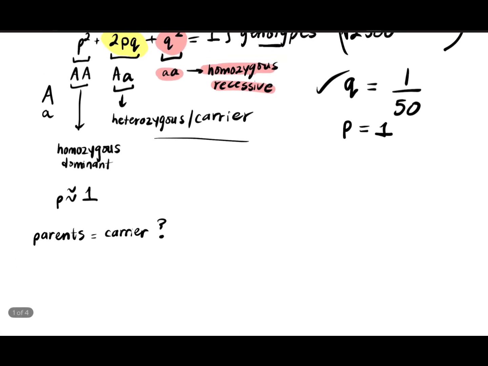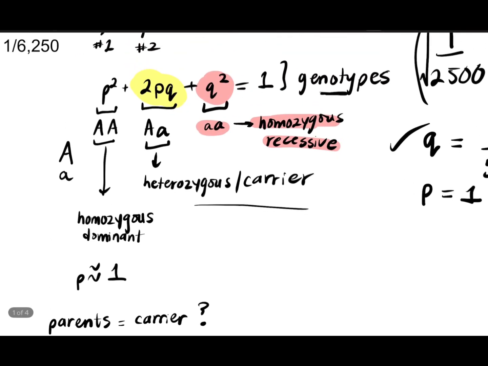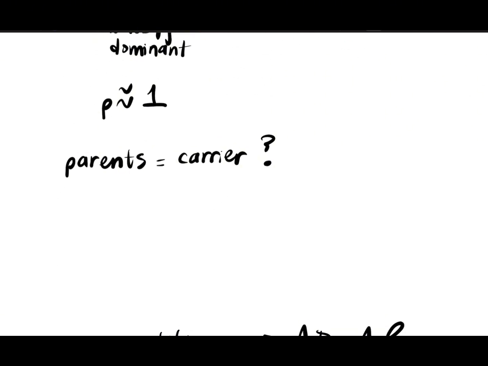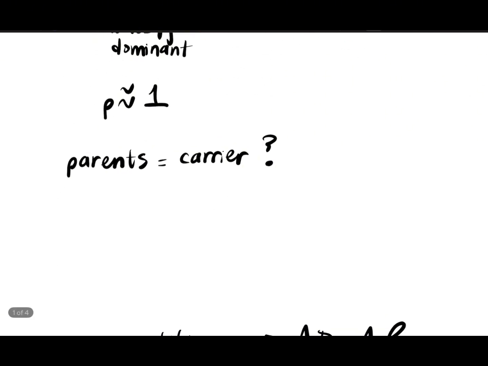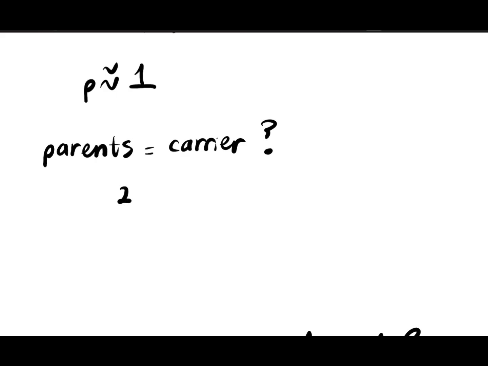Now we've got to figure out what is the chance that these two parents that are healthy are carriers, okay? So again, we're going to use 2PQ, okay? So what is the chance that they're carriers? It's going to be 2PQ. That is the chance, okay? So that equals 2 times 1 times 1 over 50.